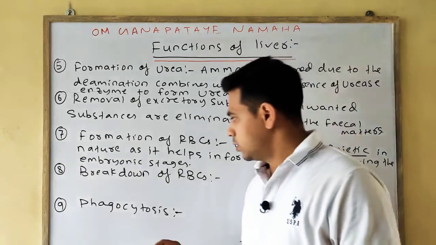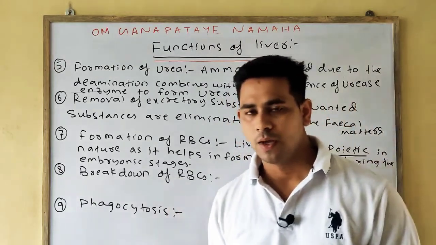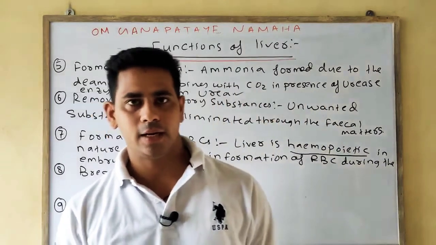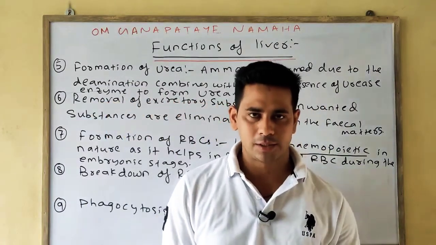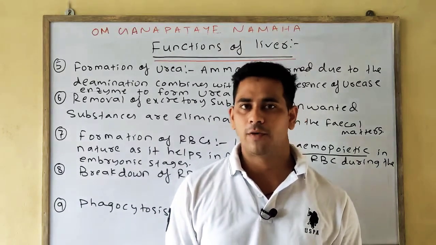Next point: the breakdown of RBC and phagocytosis are both done by the Kupffer cells. Kupffer cells, as I said earlier, are large cells which help in engulfing various bacteria, microorganisms and foreign particles.